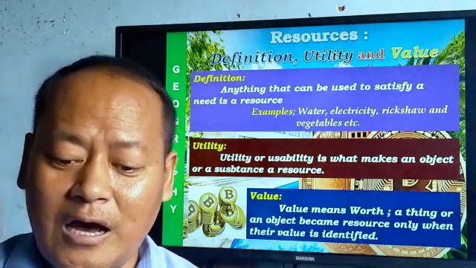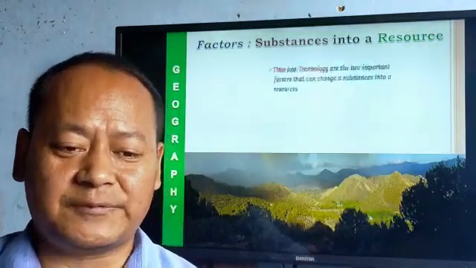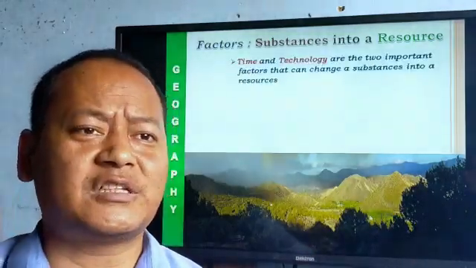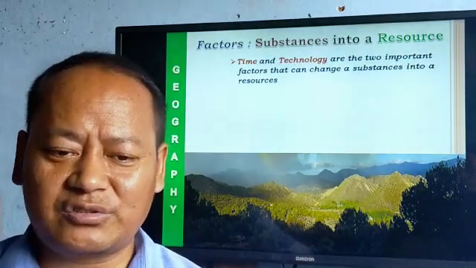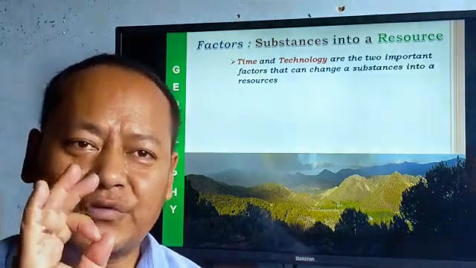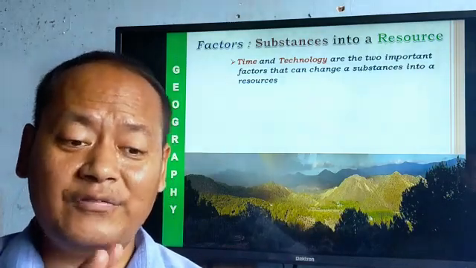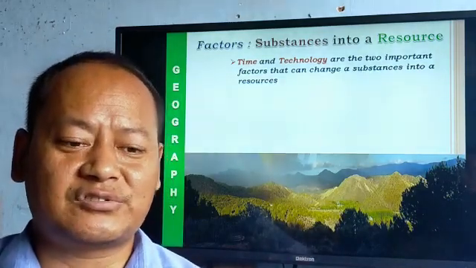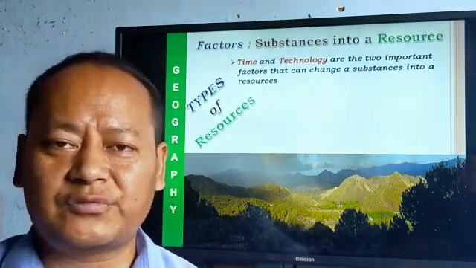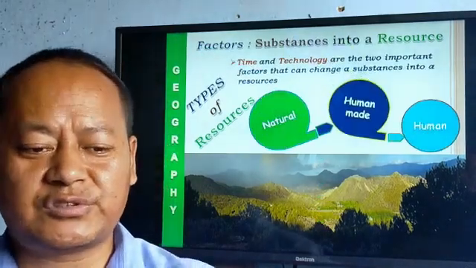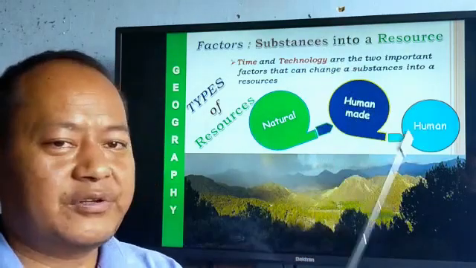Now let us see how a substance becomes a resource. In fact, my dear student, there are two factors that help in changing a substance into a resource: time and technology. Because of time and the technology that is invented and utilized by human beings, a substance changes into a resource. In fact, my dear student, we have got three types of resources: natural resources, human-made resources, and human resources.